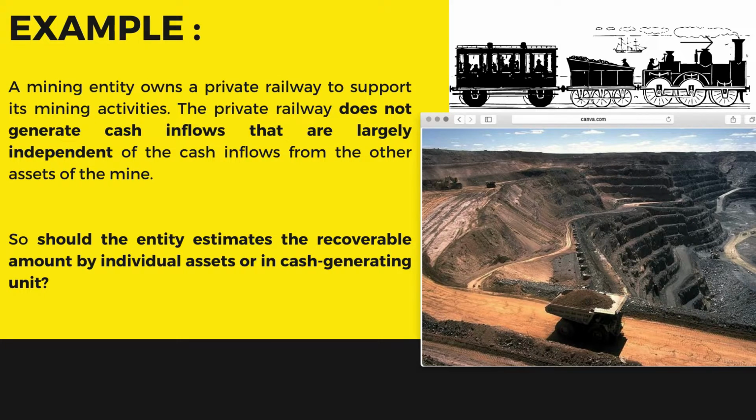So from the example, you can see that it is impossible to estimate the recoverable amount of the private railway because its value in use cannot be determined. Therefore, the entity estimates the recoverable amount of the cash generating unit, which means they calculate the value of the private railway together with the mining as a whole.